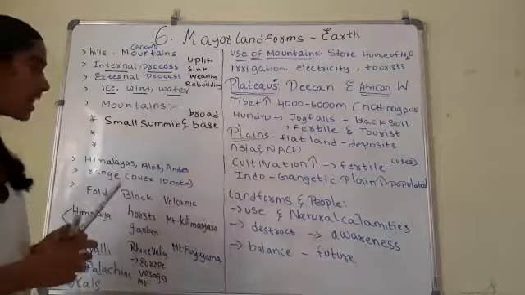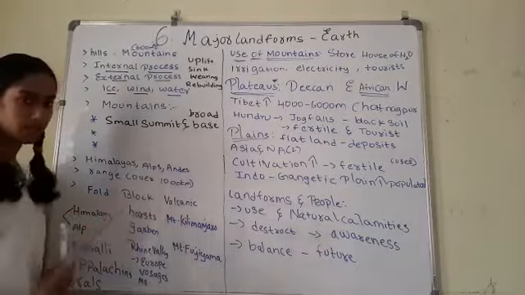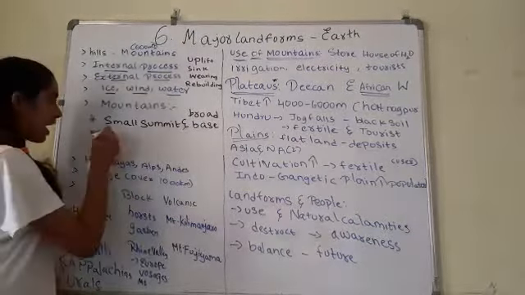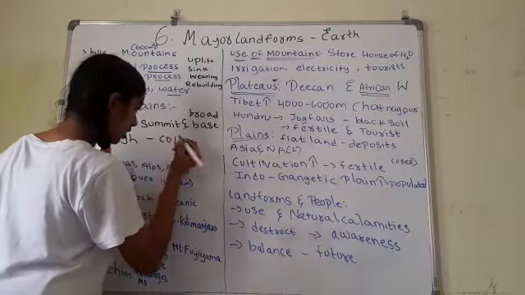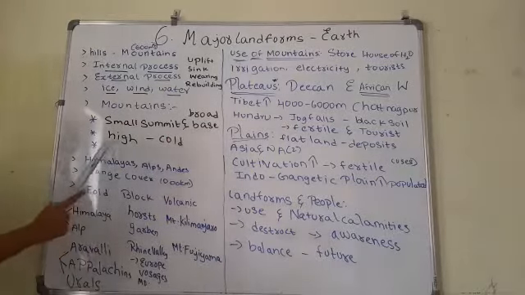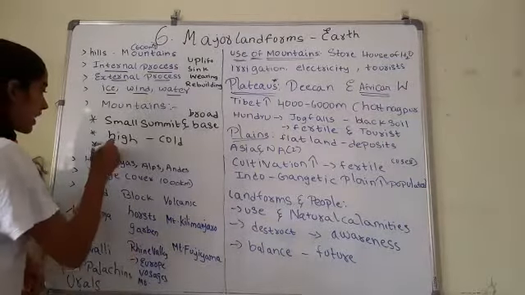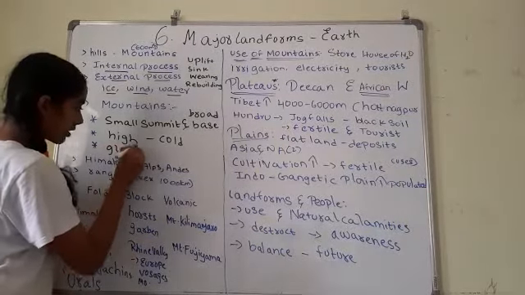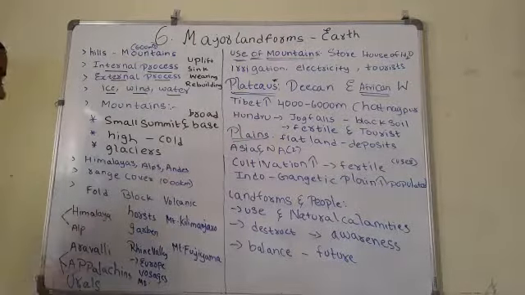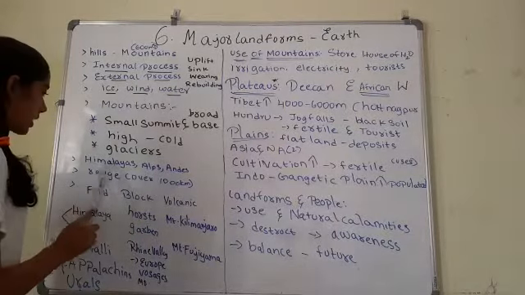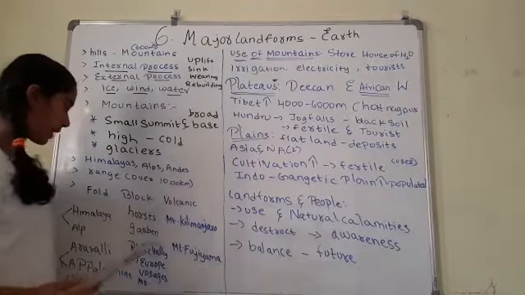So mountains are a natural elevation with a small summit and a broad base, and they are generally higher than the surrounding area and very cold. The next point is they contain glaciers. Glaciers means rivers of ice. Some examples of mountains are the Himalayas in Asia, Alps in Europe and Andes in South America.